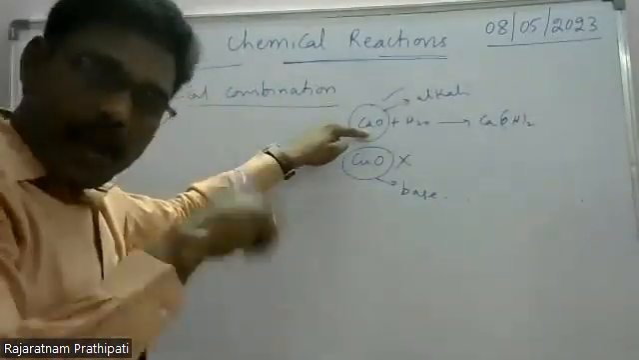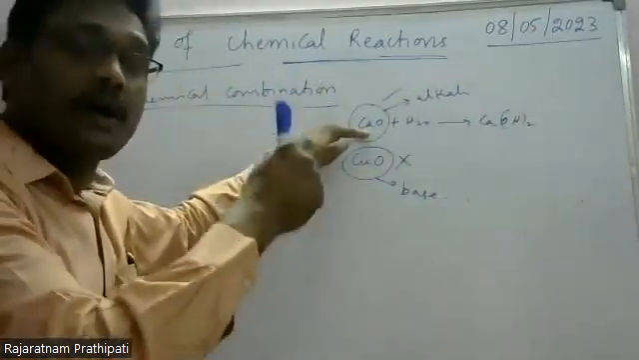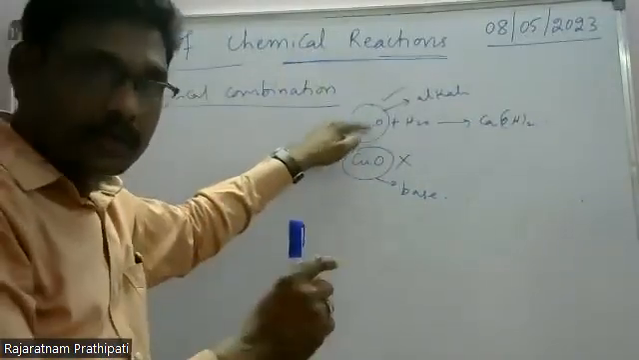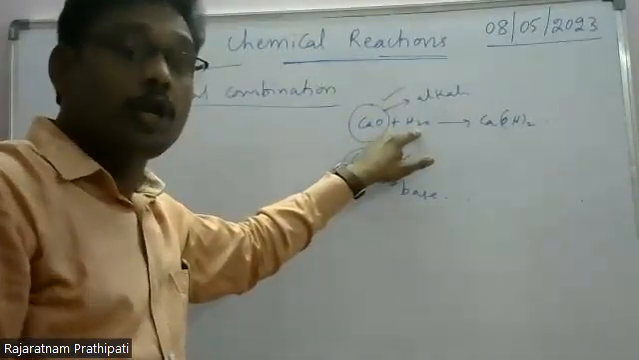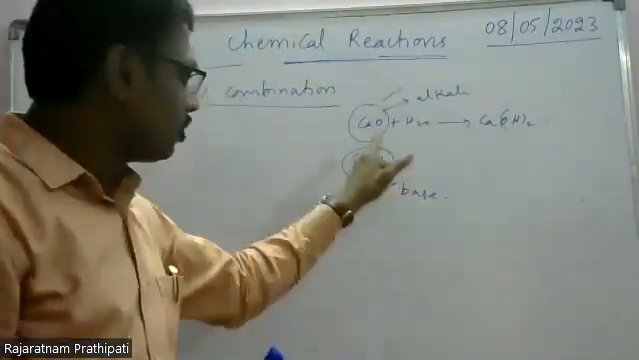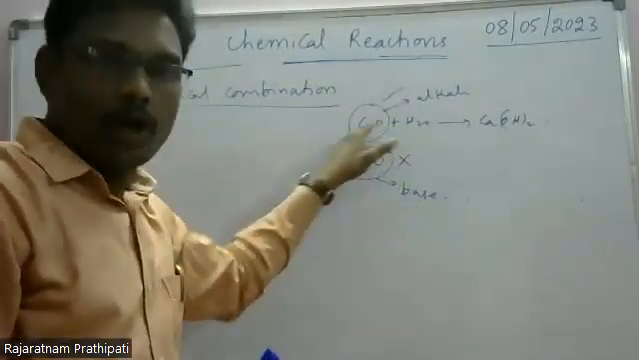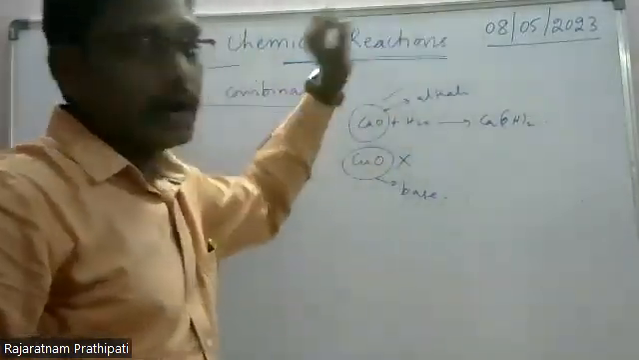Calcium oxide is a base as well as an alkali. The meaning is the base which is dissolved in water, a soluble base. Dissolved in water means soluble base. So soluble bases are called alkali.